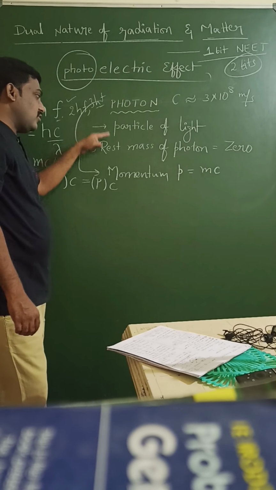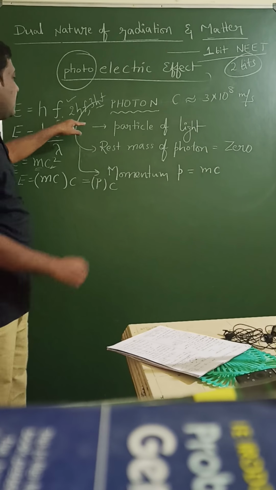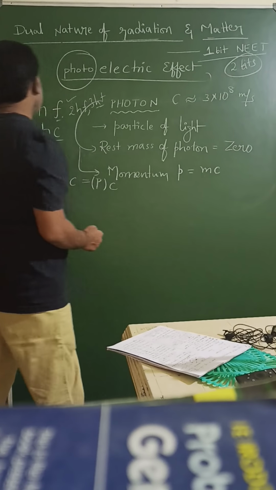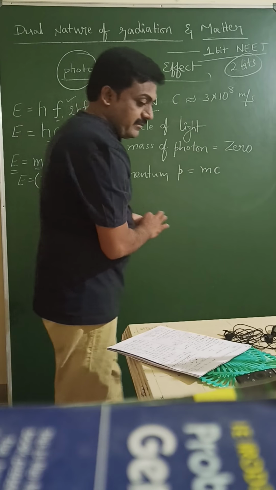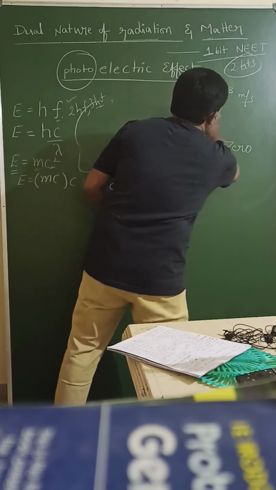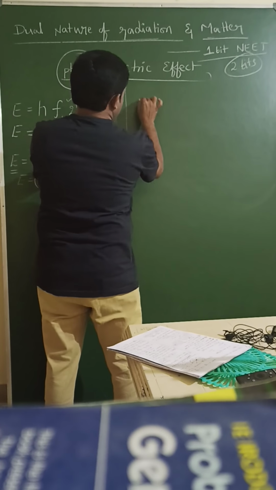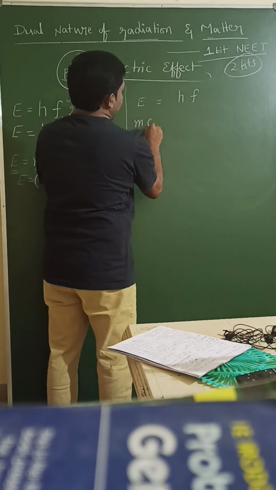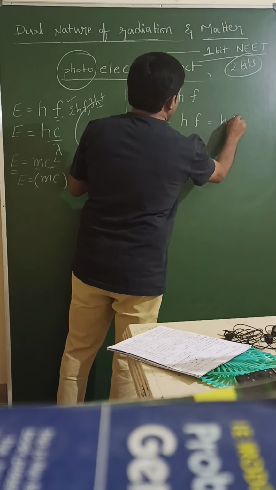Photon rest mass is 0, photon momentum mc, photon energy hf, it is quantized, so we can say n into hf, where n equal to 1, 2, 3 and so on, and E is equal to hc by lambda. We can write the hf formula. So I will change this equation in one more way. E is equal to mc square is equal to hf is equal to hc by lambda.